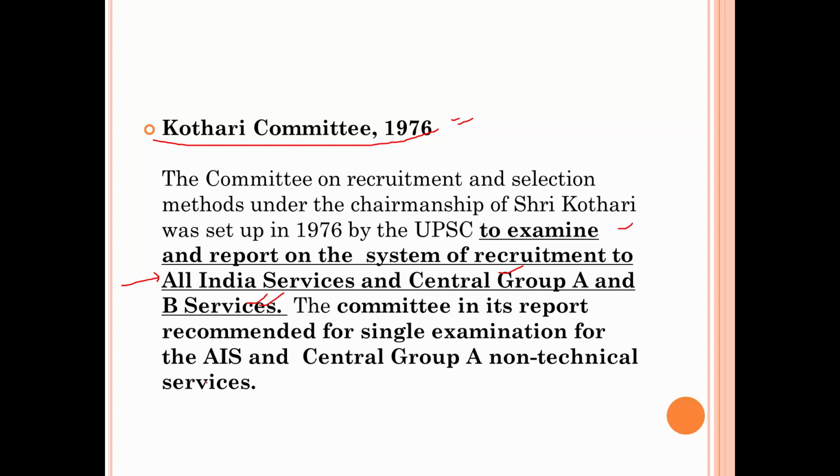So the committee in its report recommended a single examination for all India services and central Group A non-technical services. Technical services are like Indian Railway Engineer Service or some other DRDO service and all those things. So mostly non-technical Group A are included in the UPSC examination. So remember this Kothari Committee 1976.